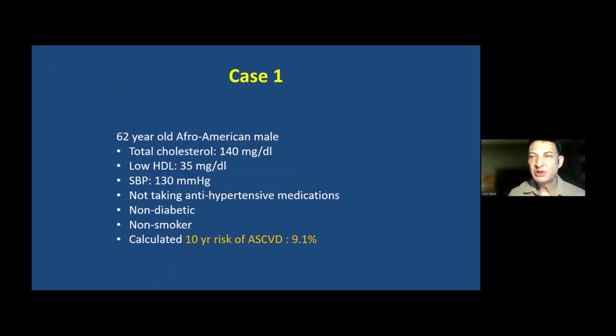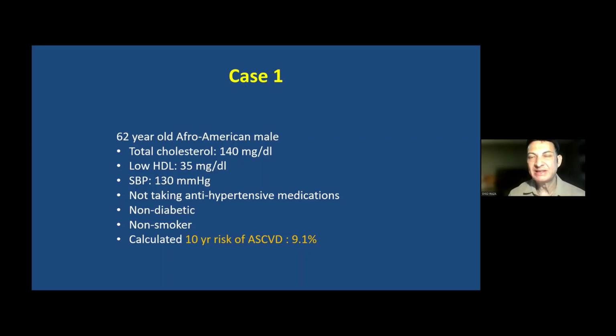So very quickly, I'm just going to discuss three cases just to show you how we choose the right statin therapy for a group of patients in our practice. So first case, here is a 62-year-old gentleman, Afro-American male. His total cholesterol is not very high, as you can see here. Blood pressure is normal, not taking any antihypertensive medication, not diabetic, non-smoker. But once you calculated the 10-year risk of future cardiovascular event, it is 9.1%.